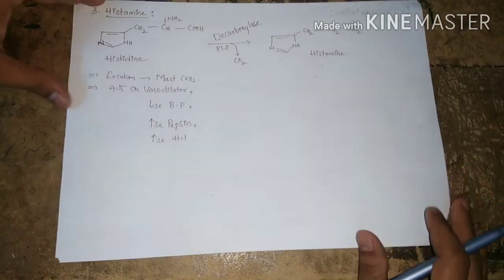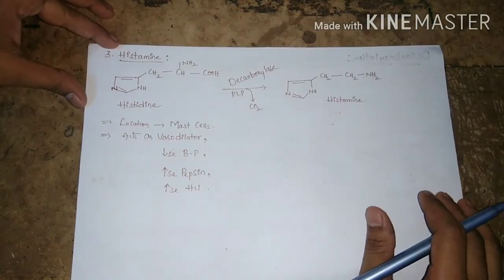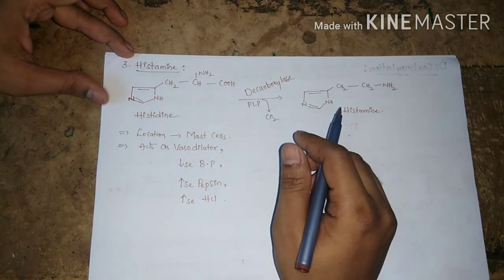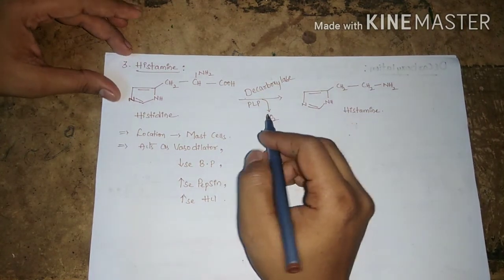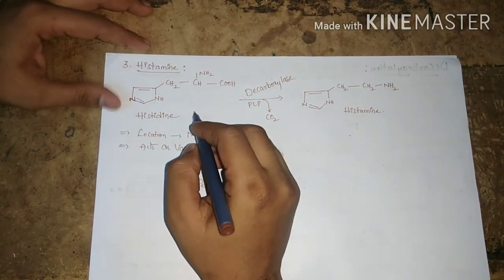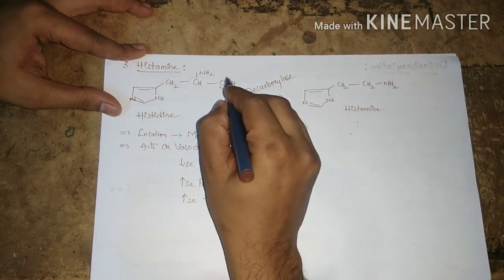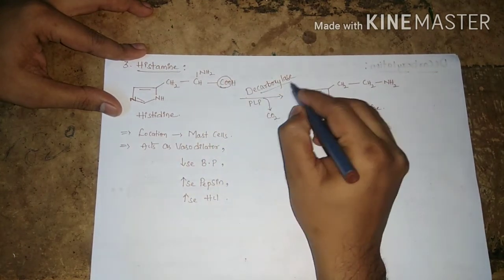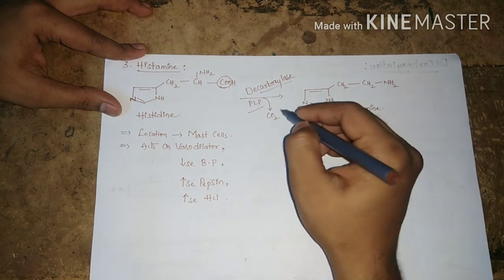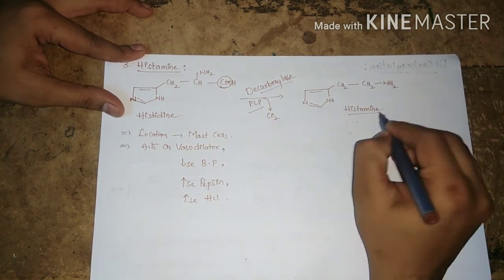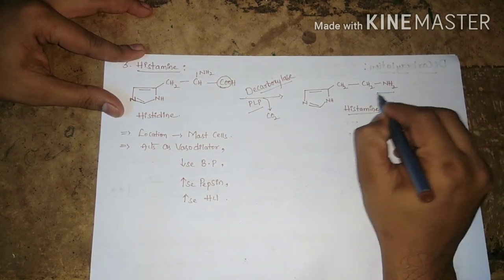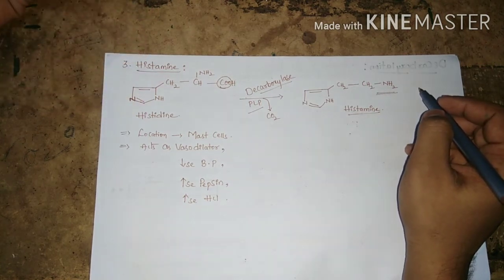Next one is histamine. Histamine can be produced upon decarboxylation of the amino acid histidine. It is a basic amino acid. Upon decarboxylation, in the presence of decarboxylase and PLP, we get histamine. Upon decarboxylation, COOH is eliminated as CO2, and the remaining thing in the structure is the amine group only.